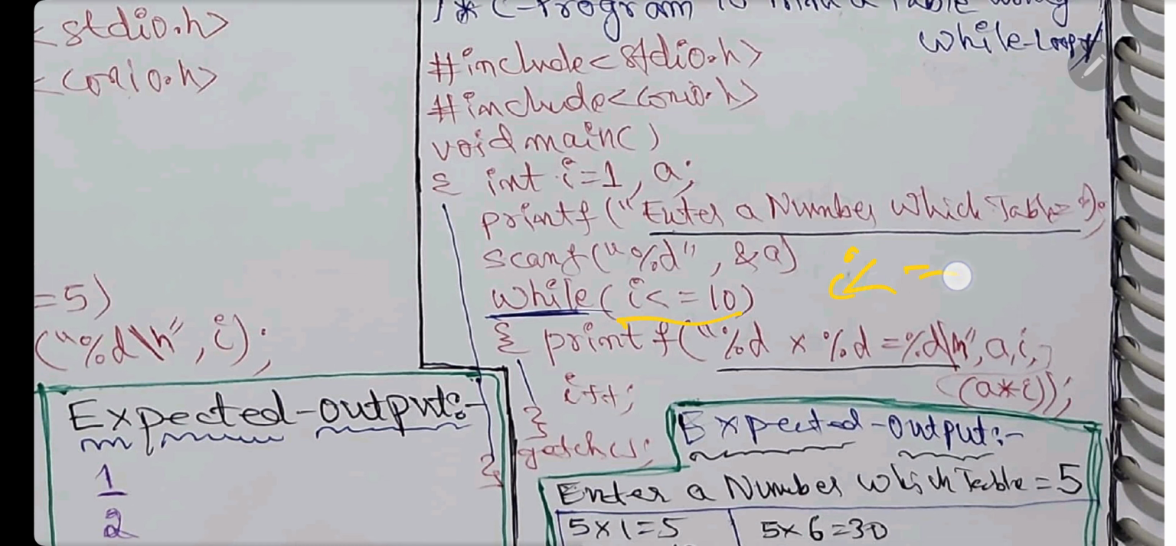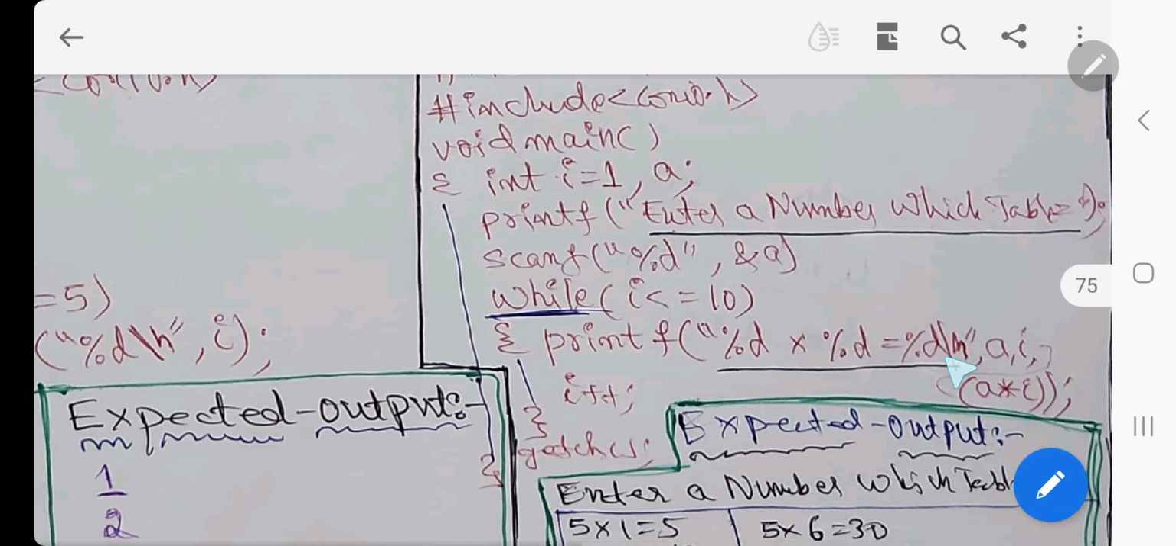I is less than or equal to 10 is the condition in the while. Say I made it into blue mark. Print percentage d into percentage d is equal to percentage d. This a value will be here always. It will be same, 5, and I will be here. It will be changed according to this and incrementing this.